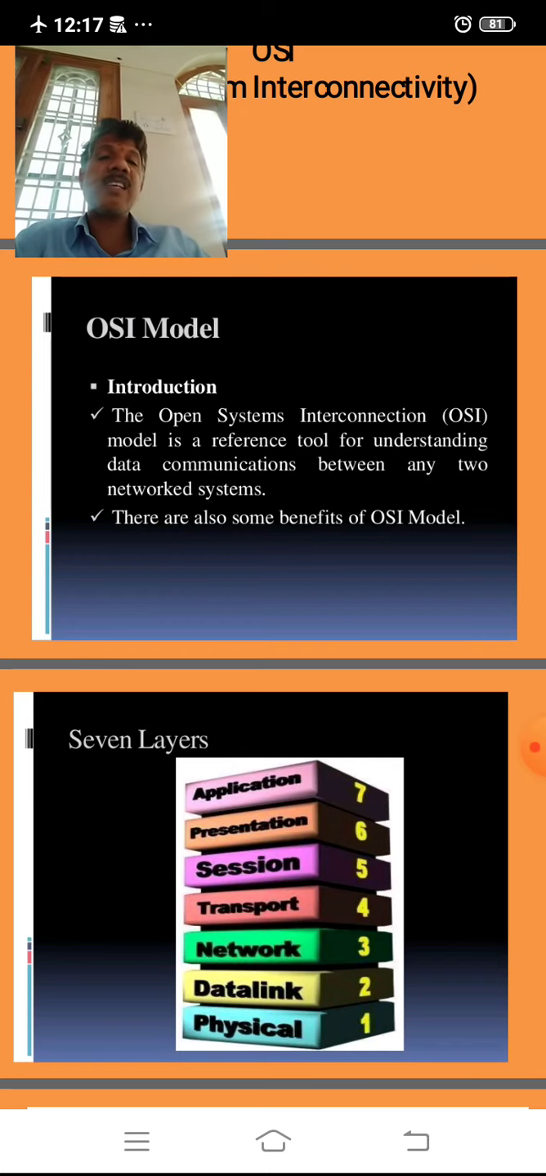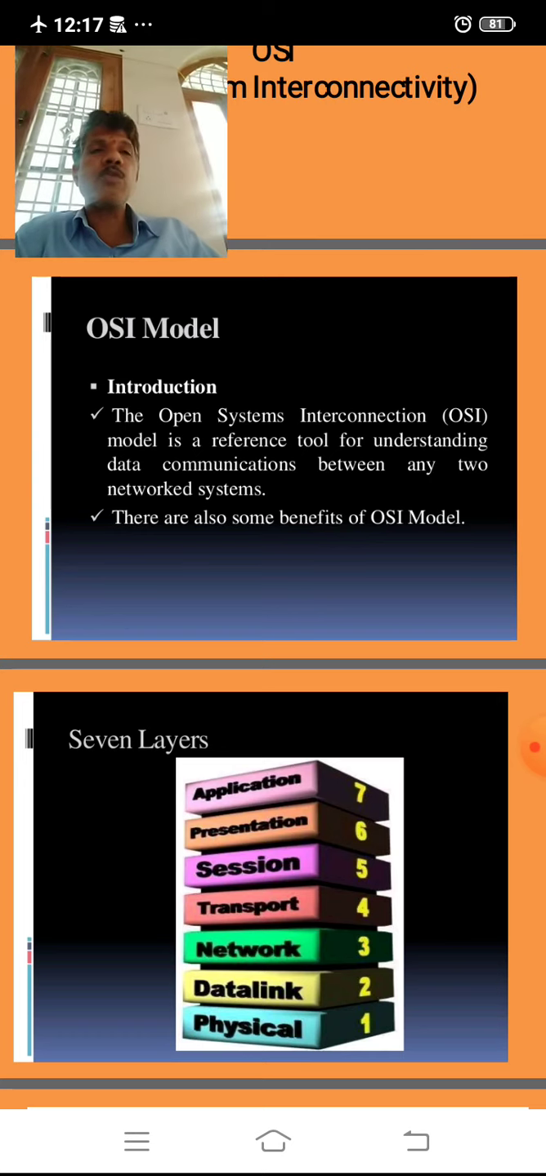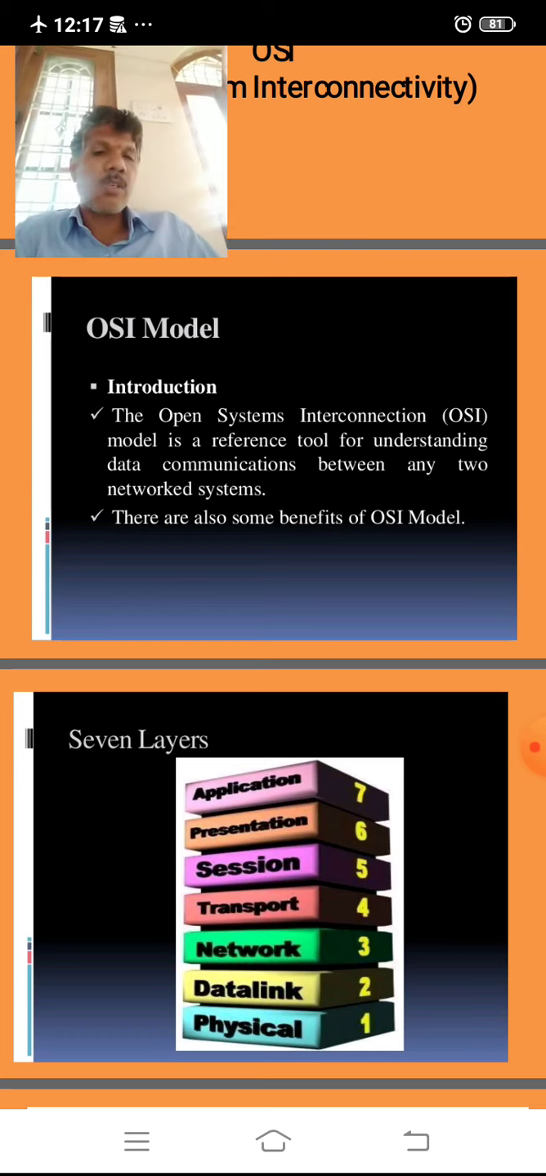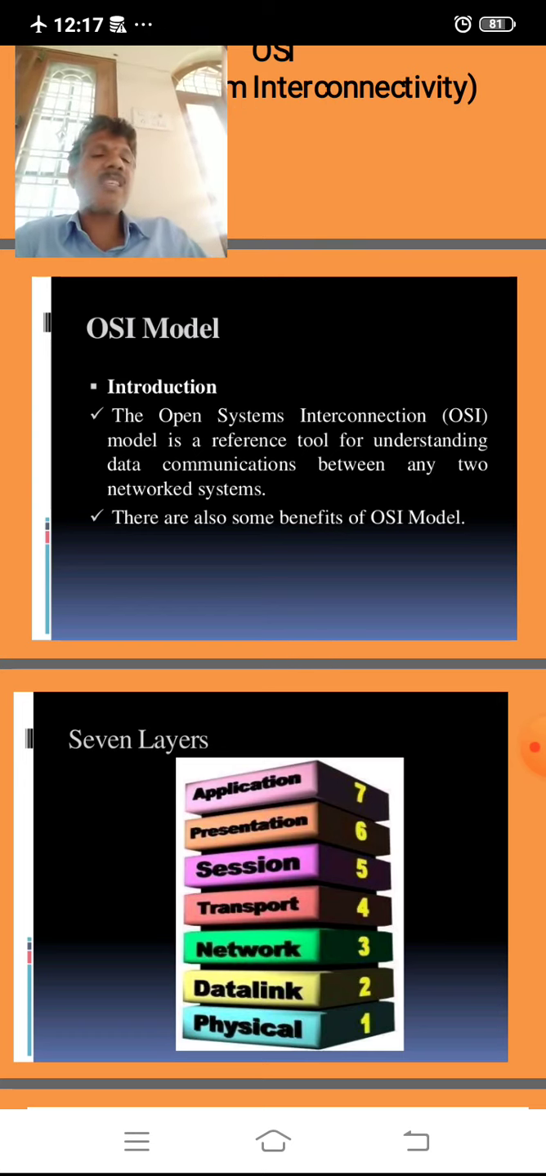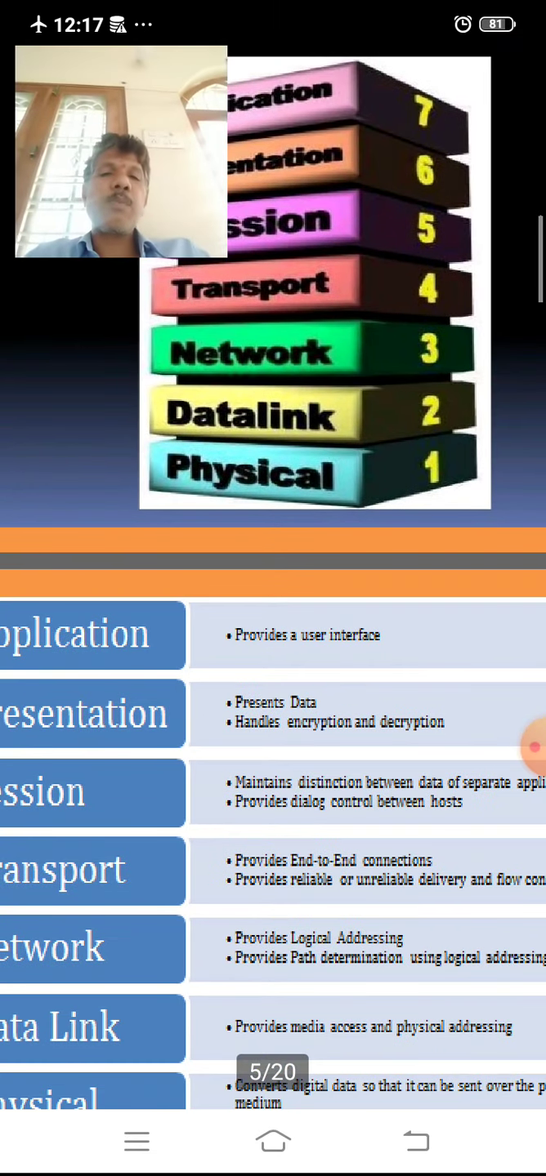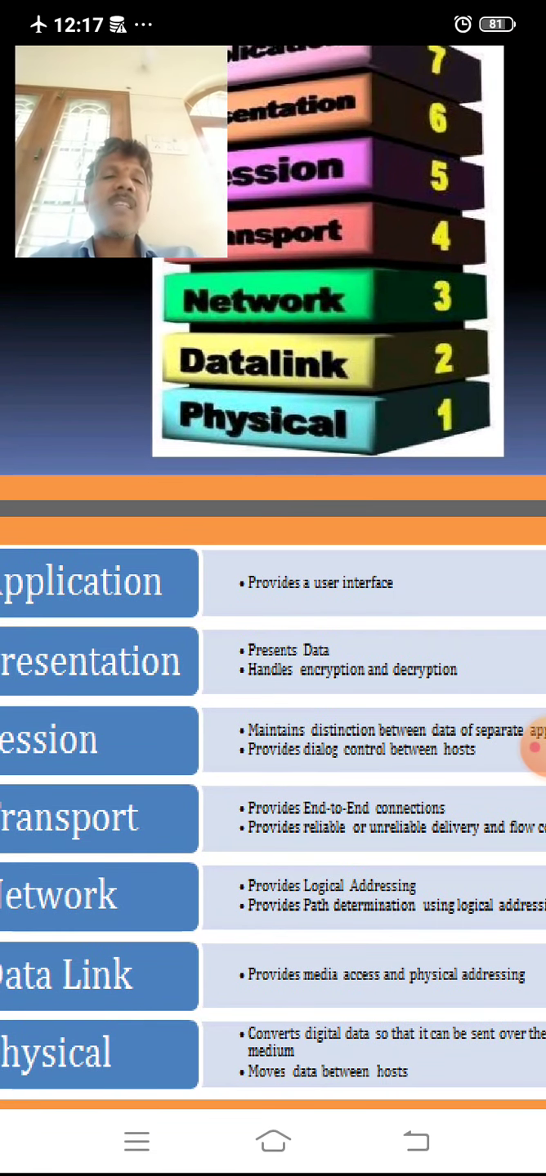So here we discuss each and every layer, beginning with the application layer. The purpose of the application layer is to be the interface for the user. That means it allows users to prepare a document, and at the same time it allows users to read the document which is sent by the other host. That is the application layer. The presentation layer is responsible for presenting a document, whereas the session layer processes data.